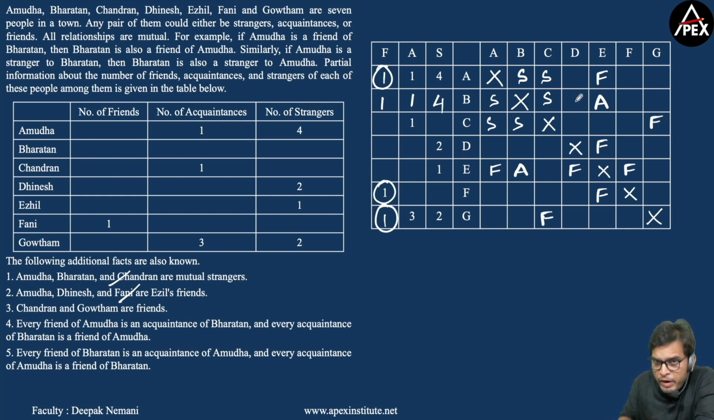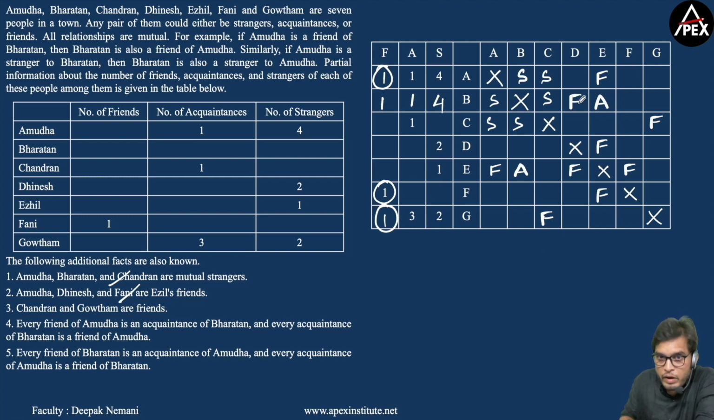Now can D be the friend of B? Yes, possible. Now can F be the friend of B? No, because F had only one friend, which is E. Right? So B cannot be a friend of F, or F cannot be a friend of B. Now can we have G being B's friend? Again no, because G had only one friend, and that is C. So the friend of B can't be F or G, so it should be D.